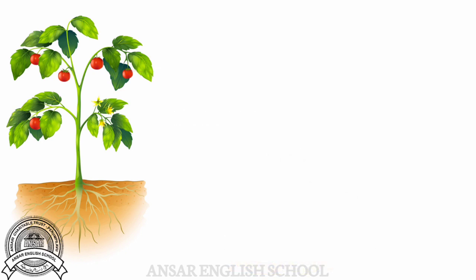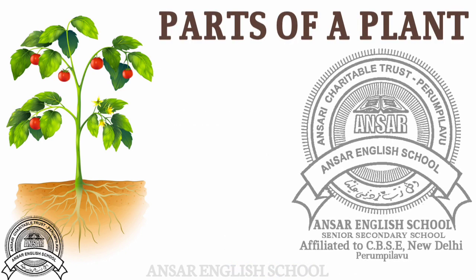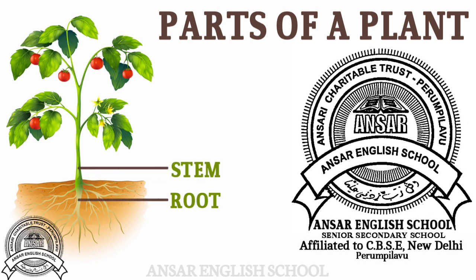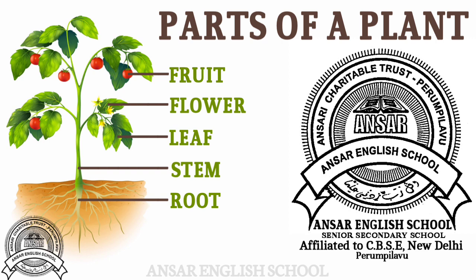We can just summarize. What are the parts of a plant? Yes. Root, stem, leaf, flower, and fruit are the different parts of a plant.